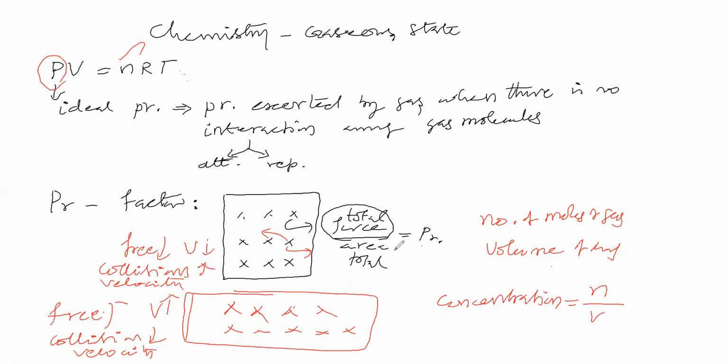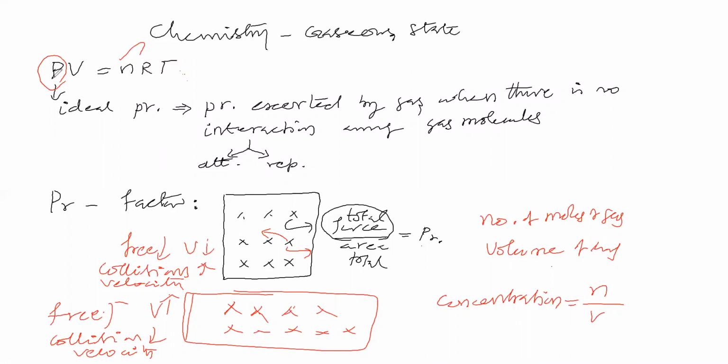Then pressure also depends on temperature. As temperature increases, pressure increases. So what is the cumulative effect? Pressure depends on all the factors, that means number of moles, temperature and volume. The cumulative factor gives the resulting pressure of the gas.